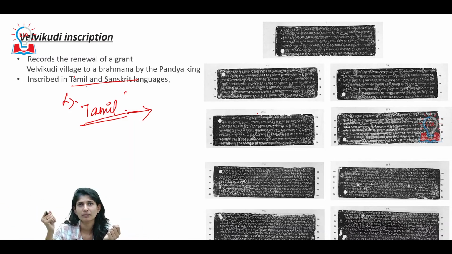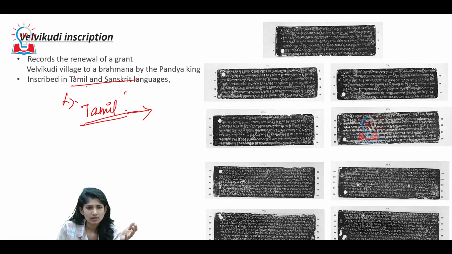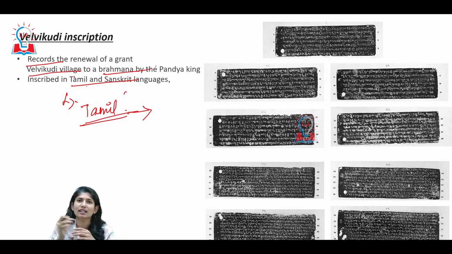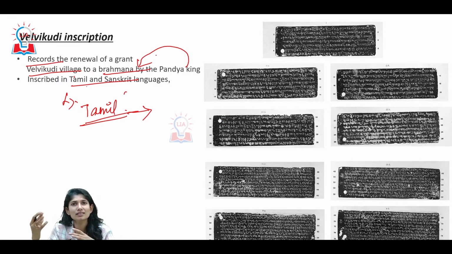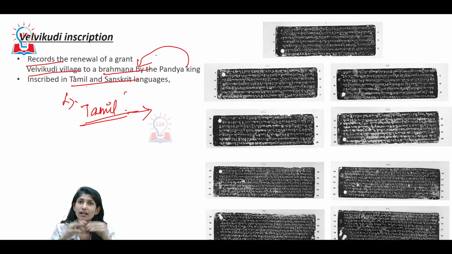How are these inscriptions important with respect to an important dynasty, or mapping out the course of history? This Velvikudi inscription is just a record of renewal of grant of Velvikudi village to the Brahmin by a Pandya king. This proves that at this point of time there was a Pandyan king, or Pandyans had the area under their influence, and that they were liberal towards the Brahmanical system, which could mean that they were following the Varna system.